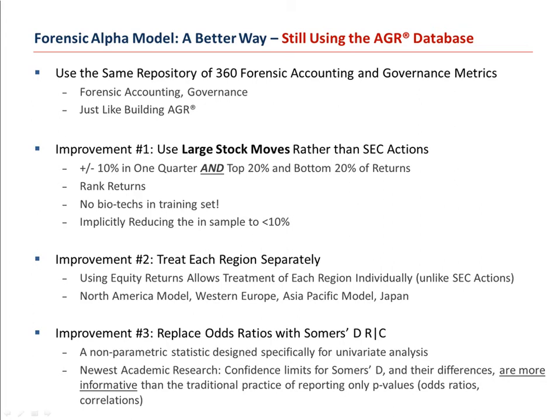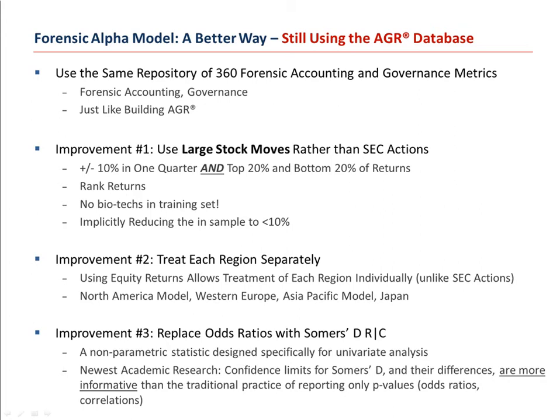After selecting only the companies which had large stock moves, we then trained the model only on the top 20% of returns and the bottom 20% of returns. So in totality, we're looking at stock returns which are always greater than 10% in absolute value over one quarter, and then only the top 20% of those and the bottom 20% of those. The FAM is designed to have information about 40% of the market, the top 20% and the bottom 20%.